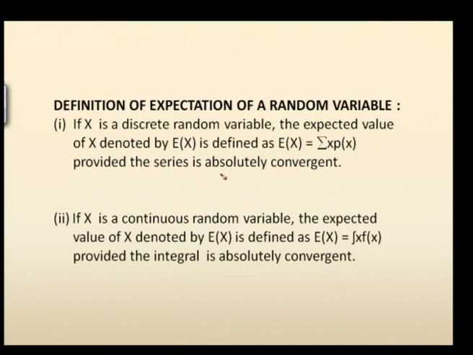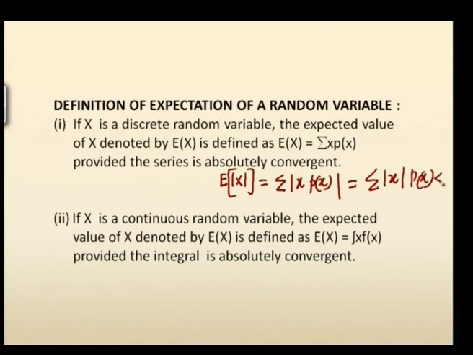Absolutely convergent means E of modulus of x, which is equal to summation modulus of x into P of x, is convergent, which we write as less than infinity. So, that is what we call the series is absolutely convergent.